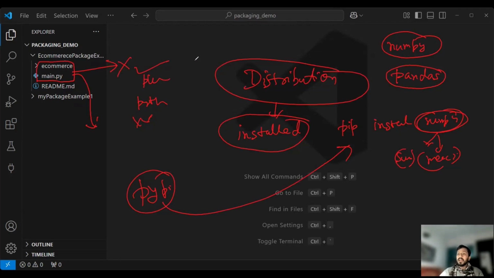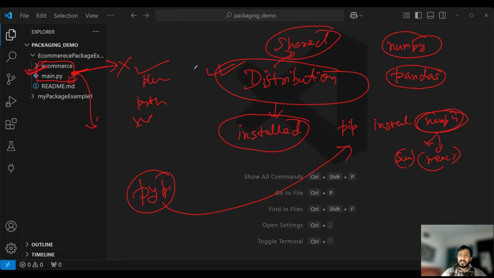As of now, we are going to understand how we can create a distribution file that can be shared with anyone, and anyone can install it into their system. Once it is installed, whatever functions we created over here can be easily used or reused any number of times without accessing the raw code written over here. Anyone who is using my e-commerce software need not access the raw code. The person just needs a distribution file. So that's the thing we are going to understand over here.